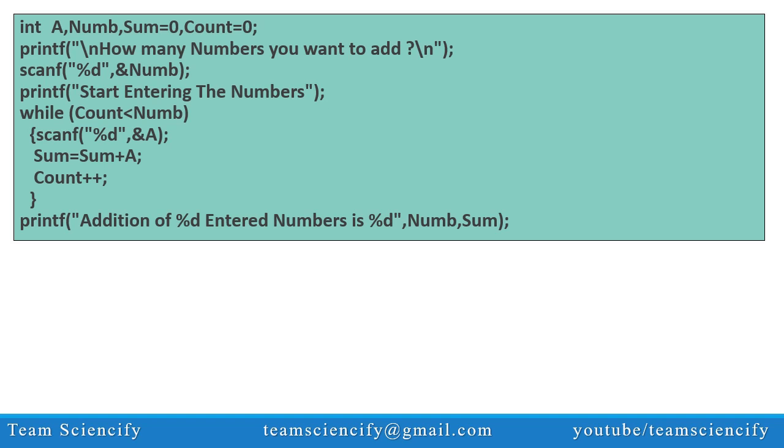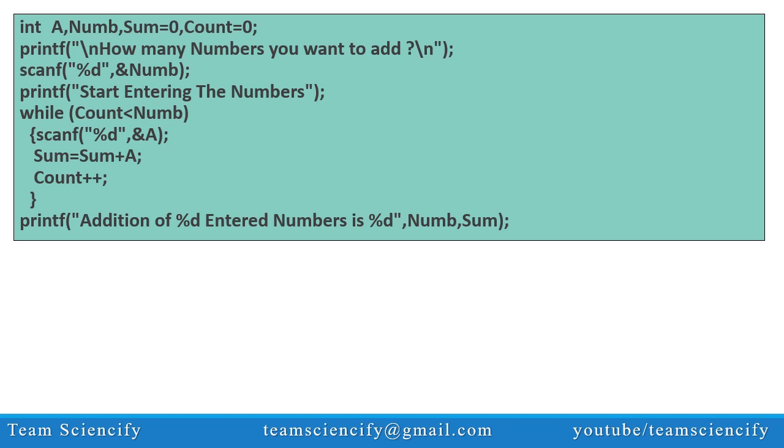If this condition is true, then the loop statement will be executed, that is sum is equal to sum plus a, where sum is one memory location which has the initial value 0 in it. Each time the condition becomes true, the value of the number will be added and saved in the memory location sum. Also, the counter will be incremented by 1 every time the condition becomes true. In this way, up to the value of num entered, the loop statements will be executed. After that, it will come out of the loop and finally the sum will be printed.